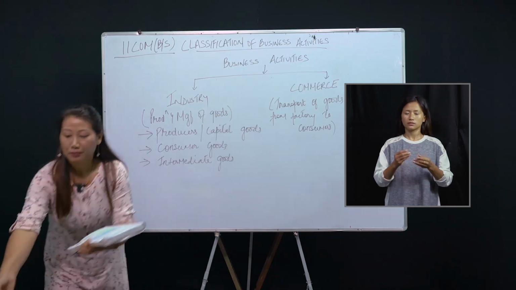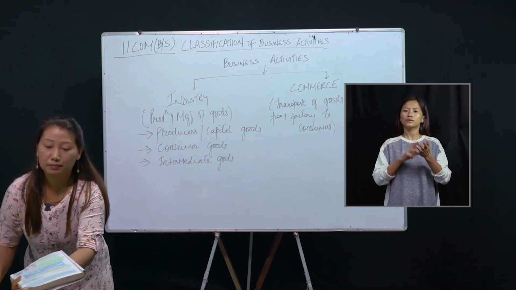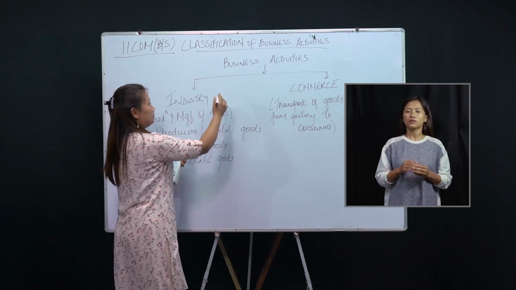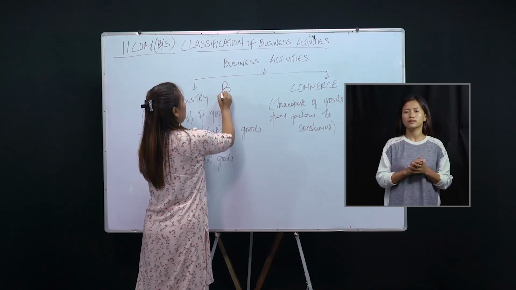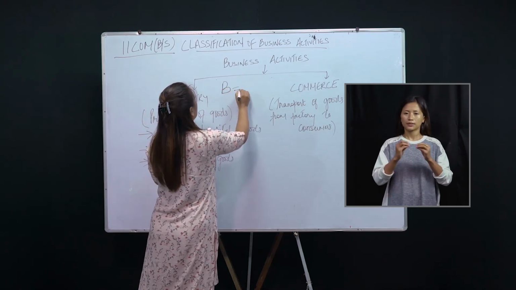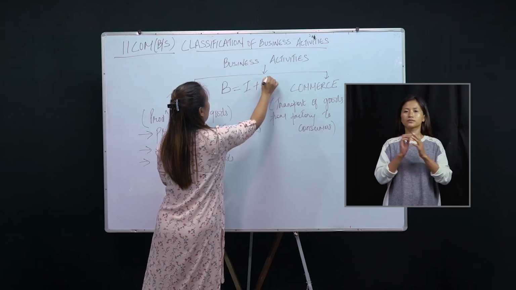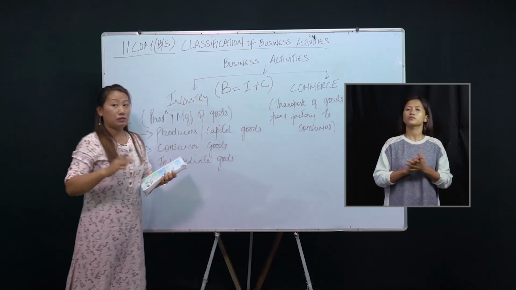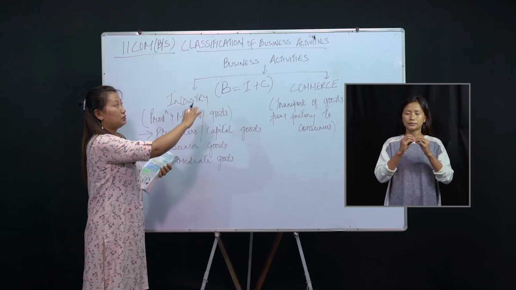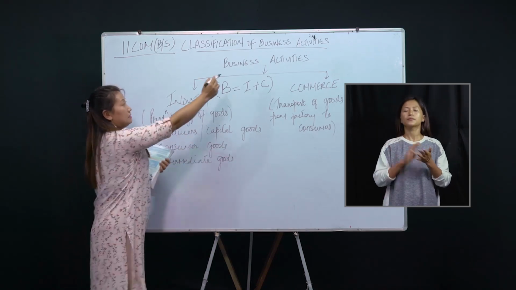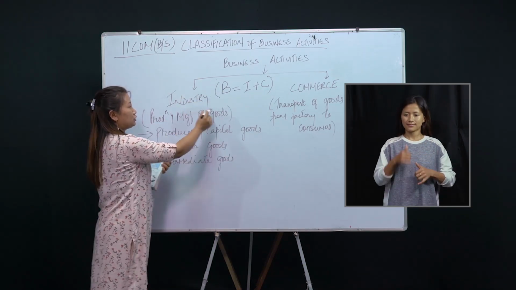Yesterday, as I was explaining to you, business is equal to industry plus commerce, isn't it? So business activities can be divided into industry and commerce.